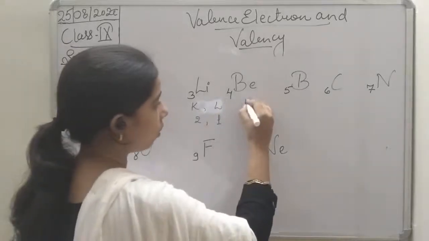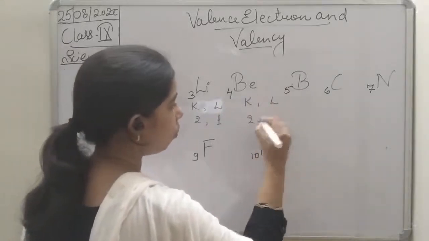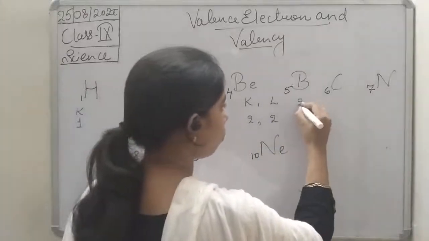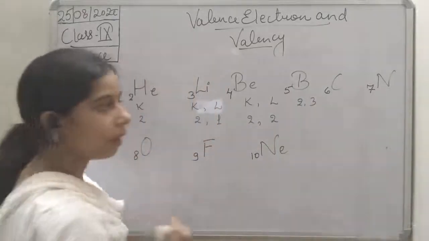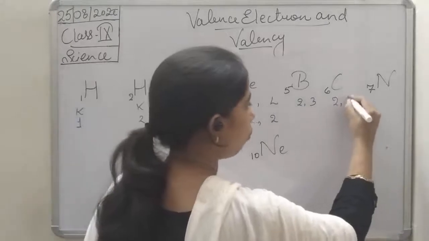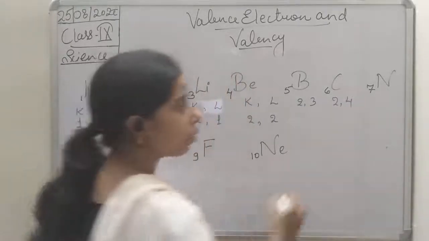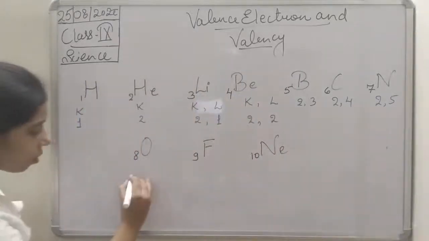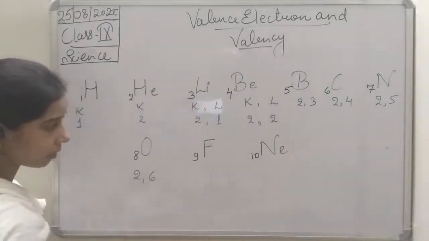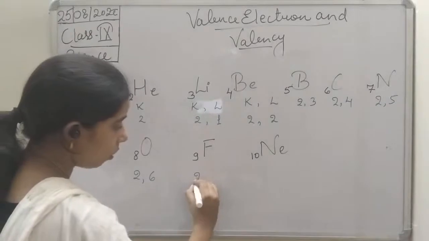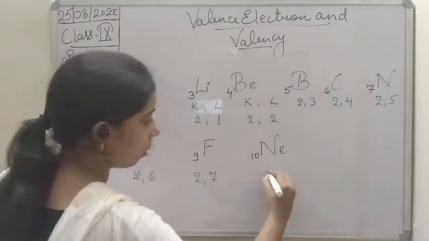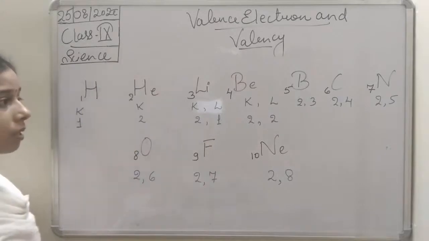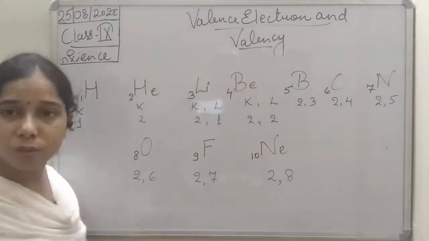Beryllium, 2, 2. Boron, 2, 3. Carbon, 2, 4. Nitrogen, 2, 5. Oxygen, 2, 6. Fluorine, 2, 7. Neon, 2, 8. So you see here, student, this is the electronic configuration.